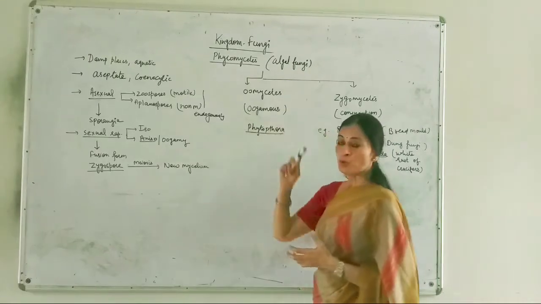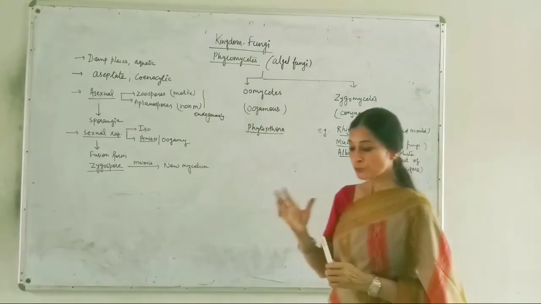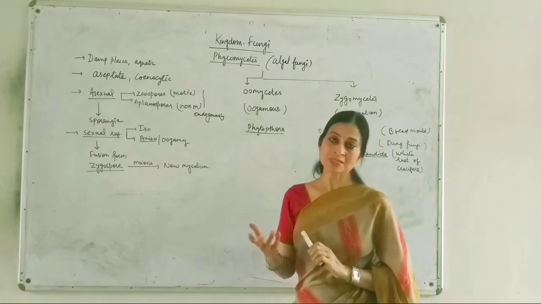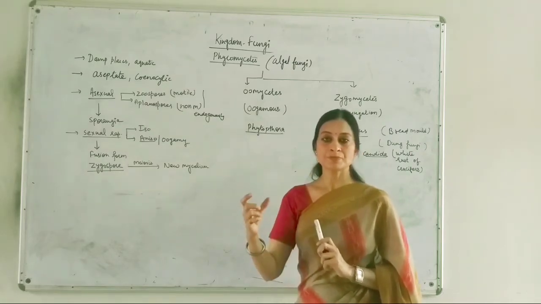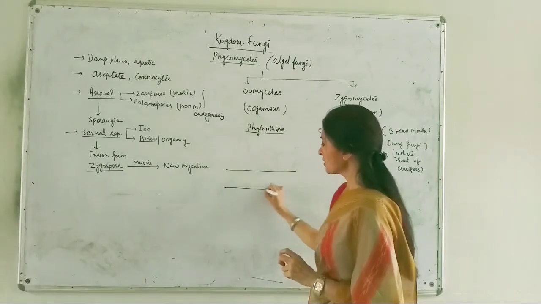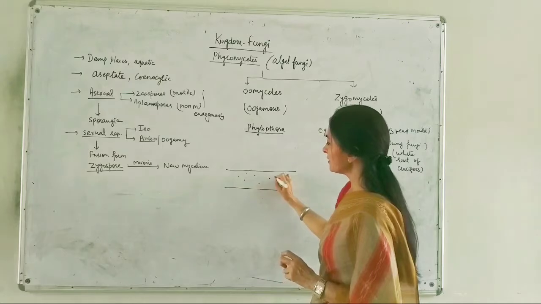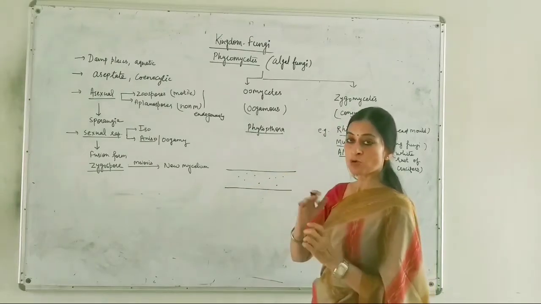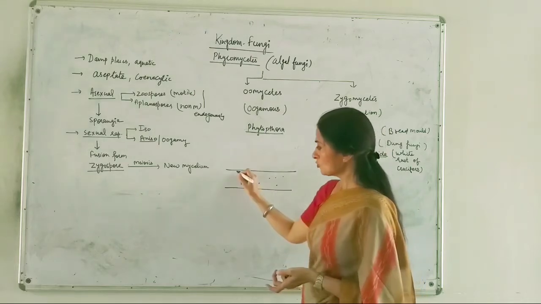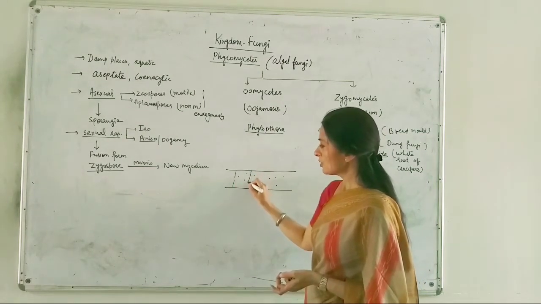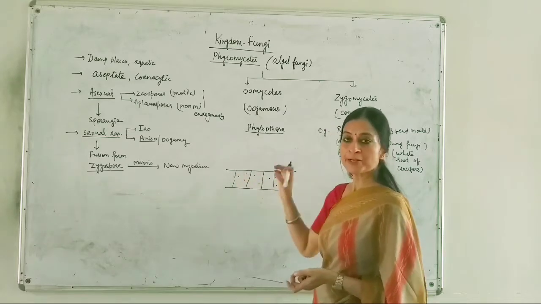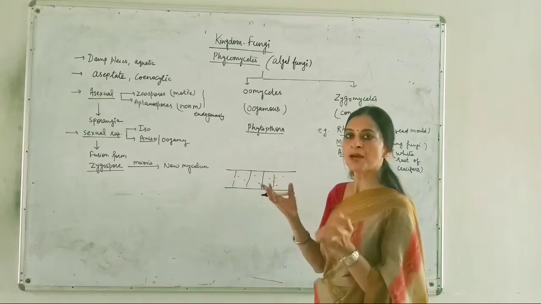If we study Phycomycetes members under the microscope, what type of mycelium can we see, what type of filament do they possess? Under the microscope, you can see that the filament does not have any septa or cross walls. Cross walls would mean the cell wall extends and divides the filament into partitions, but these septa are not present.